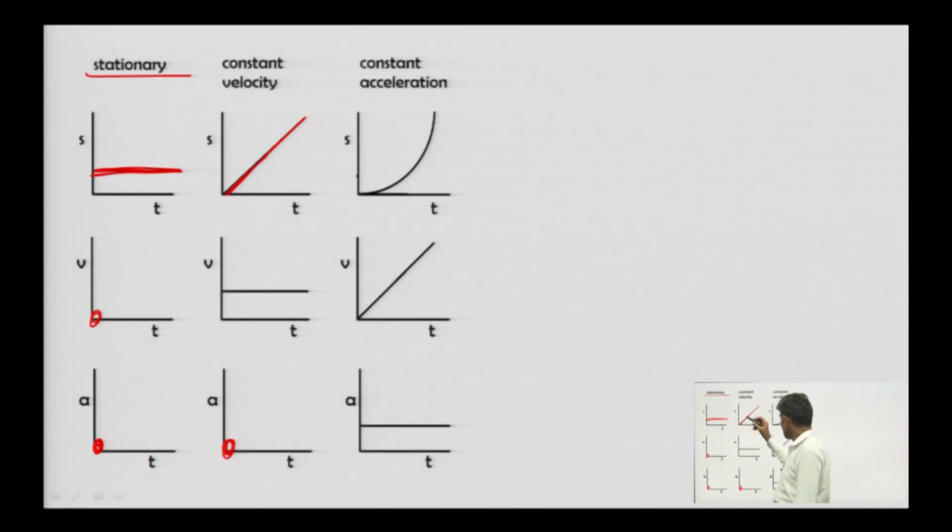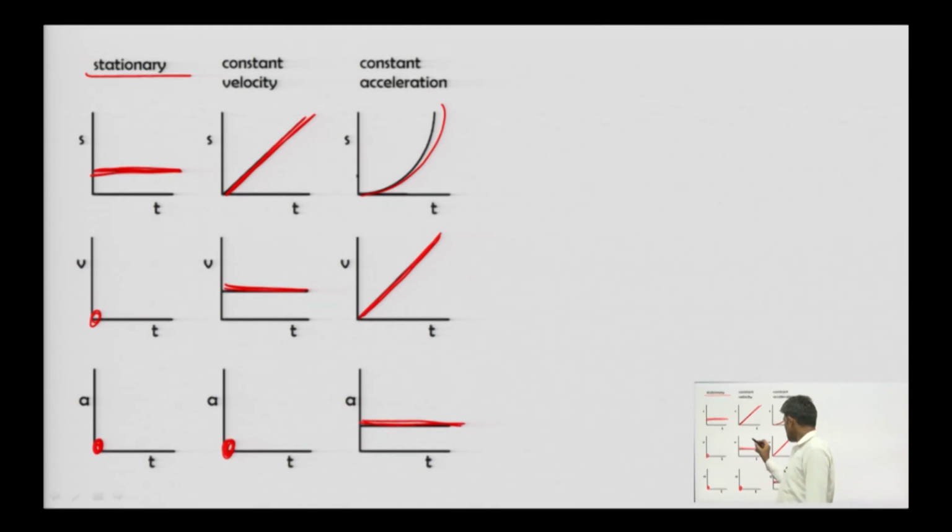With respect to time, this picture shows the plot of displacement, velocity and acceleration. So at every time, the acceleration value is 0. For constant velocity, at different time intervals, velocity is constant. Constant acceleration means at different time intervals we have a constant value of acceleration. Then this graph is linear and this is curvilinear.